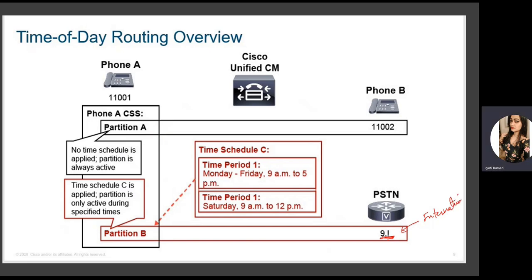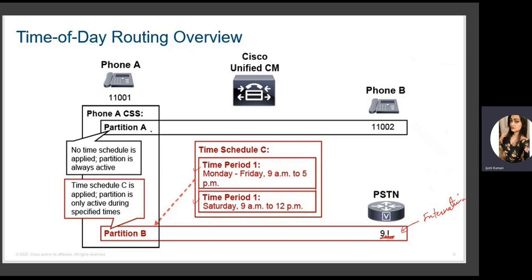So we are saying that any international number being dialed by any user in this period of time will be allowed. Other than that, it will not be allowed to make calls to international numbers. As this partition B is associated with phone A's calling search space, they are allowed to make calls in this period of time.